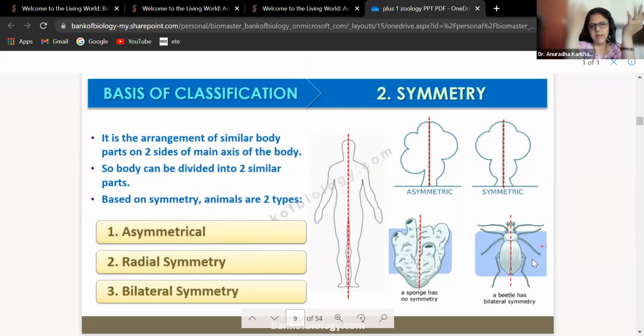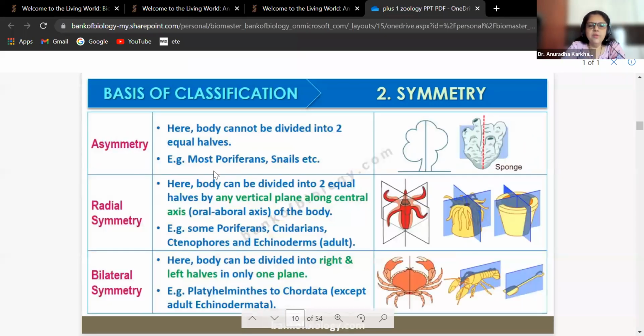Even human beings are bilaterally symmetrical. And what is radial symmetry? You cut it in any fashion, आपको similar halves मिलते ही हैं. Okay, that is radial symmetry. So there are 3 types of symmetries over here. See, asymmetry, here the body cannot be divided into 2 equal halves.